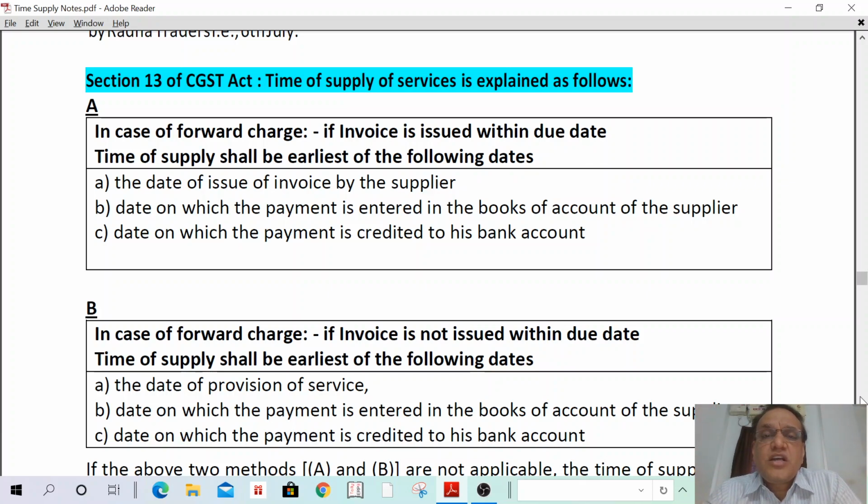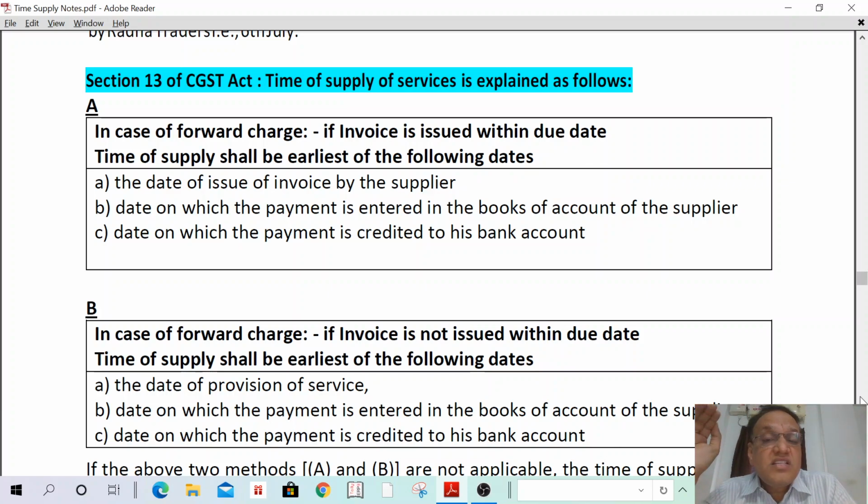Date of receipt of payment in the books of accounts of the supplier, date on which the amount has been credited in the supplier's bank account. In case of forward charge, and the invoice is issued within the due date: date of invoice, date on which the payment is entered in the books of accounts of the supplier, date on which the payment has been credited in the bank account of the supplier.